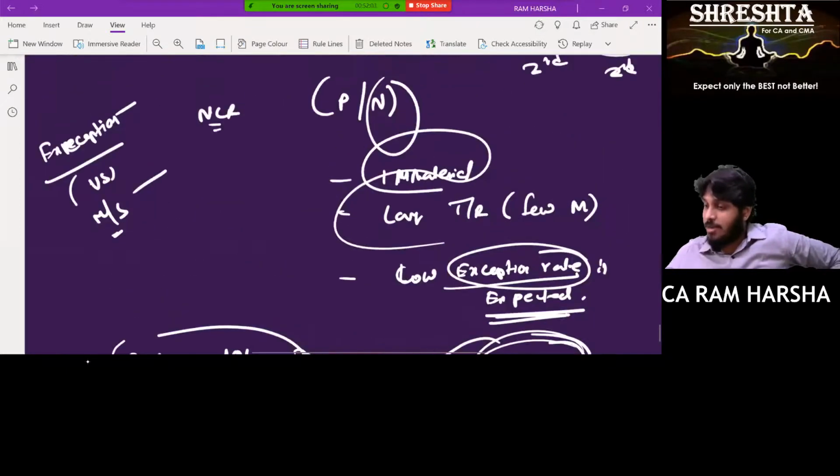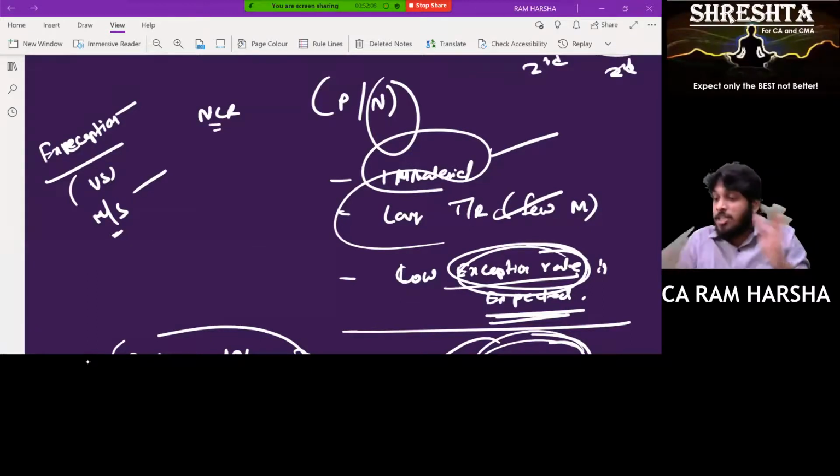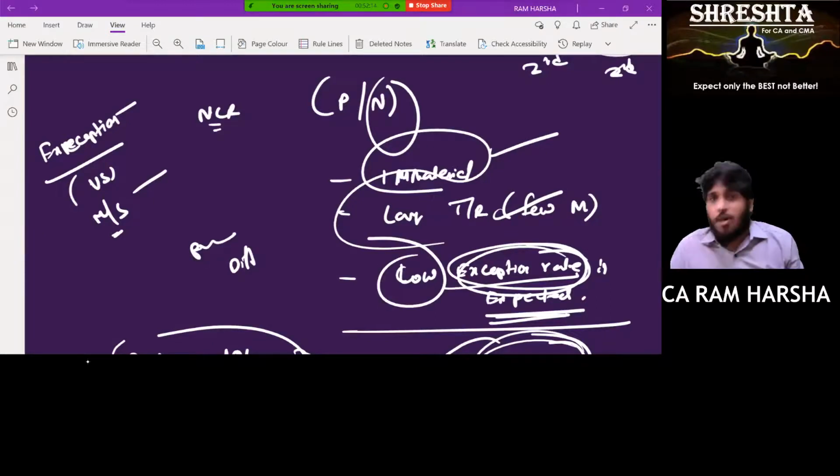When the item is immaterial. A large number of items are there. Exception rate. Exception rate means what? Possibility of difference. The percentage of difference, the possibility of difference, is very low. Sir, my client and the third party reconcile every week, sir. In fact, very last week they reconciled. Both the balances are matching. And in the past 1 week, no transaction happened. Even on 31st March, the same amount will be there, no? Yes, sir. So will there be any chance for differences? No. No exception rate is expected.